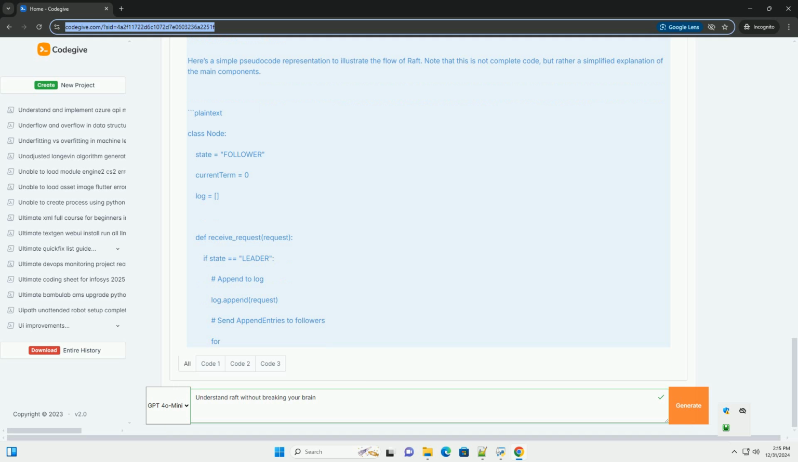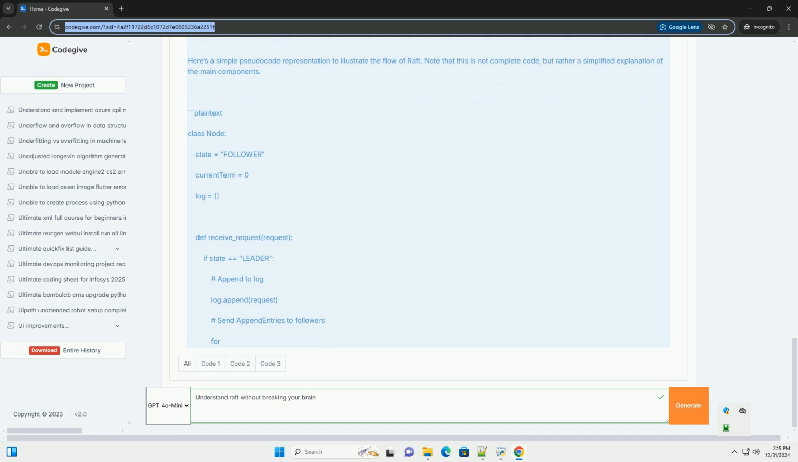1. Initialization. When the system starts, all nodes are followers. If a node doesn't hear from a leader for a certain period, it becomes a candidate. 2. Election process. A candidate increments its current term, votes for itself, and requests votes from other nodes. If a candidate receives votes from a majority of nodes, it becomes the leader.